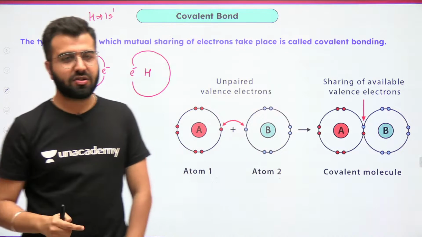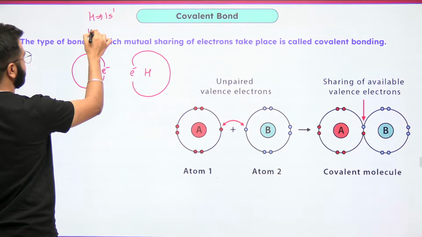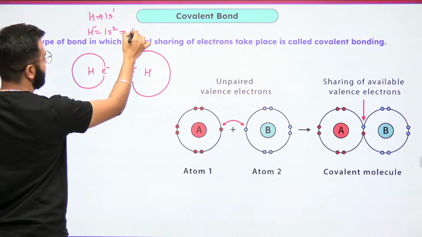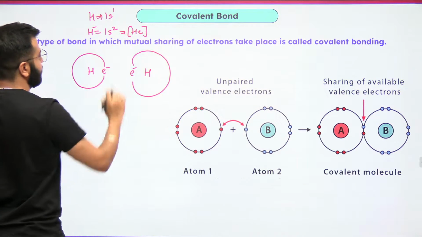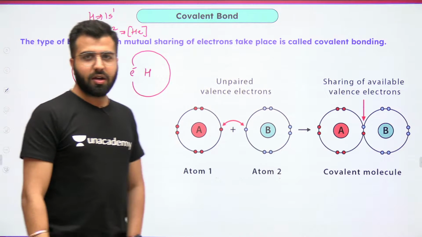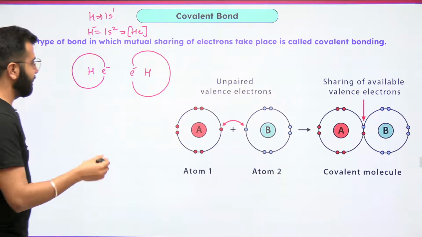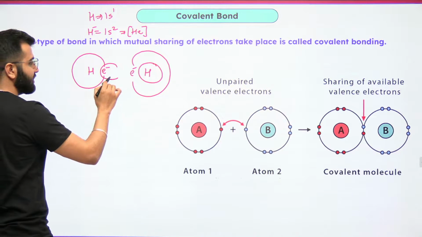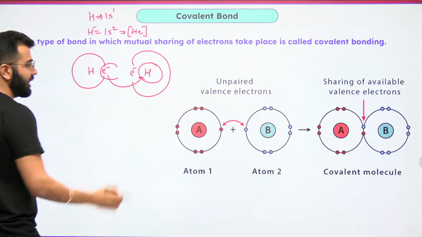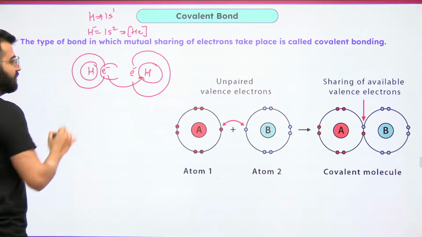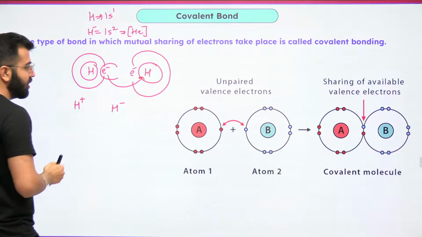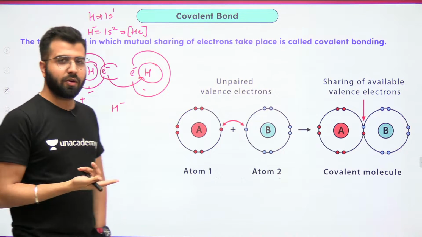Hydrogen needs one extra electron to make it 1s2, like the helium noble gas configuration. But just think about it. When this hydrogen needs one electron, can it entirely take the electron and keep the other hydrogen as H plus and this one as H minus?